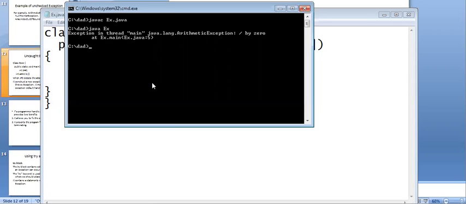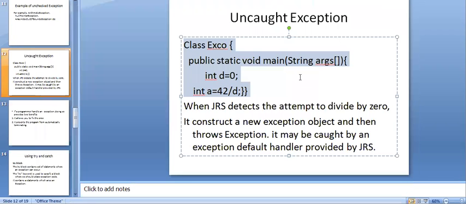How can this be done with the help of unchecked exceptions? That's called an uncaught exception. If you don't use any try or catch block, then who will detect and handle this? Nothing but the Java runtime system detects this problem, divided by 0.